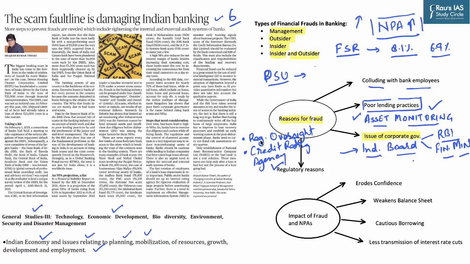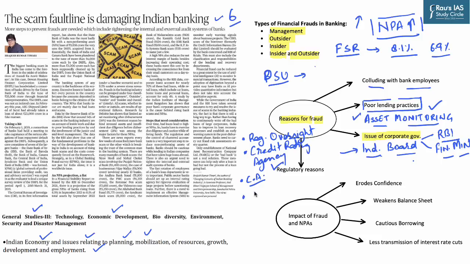Third important aspect is, when we talk about any kind of financial institution or system, we need to focus upon the chartered accountant profession. Chartered accountants are not very well regulated in India, and the Companies Act of 2013 has made a provision for regulating the conduct of chartered accountants in the form of the National Financial Reporting Authority. However, the impact of this initiative is very limited as of now, and hence even chartered accountants do not help in limiting financial frauds. Actually, at times they even help the perpetrators of financial frauds.